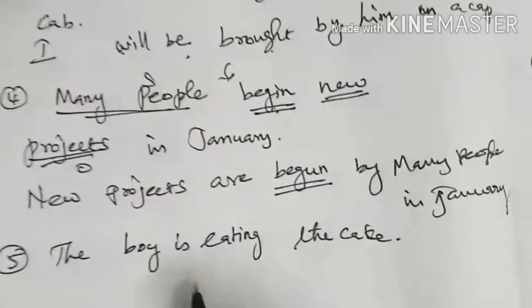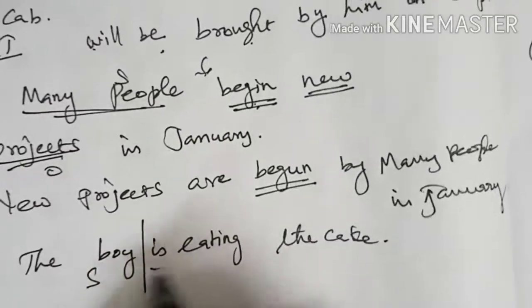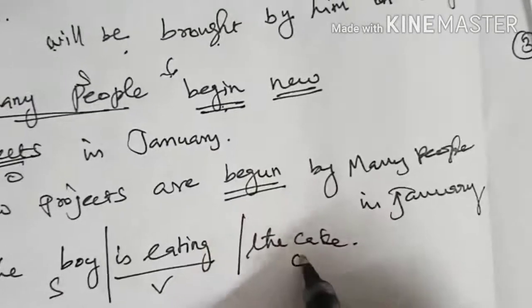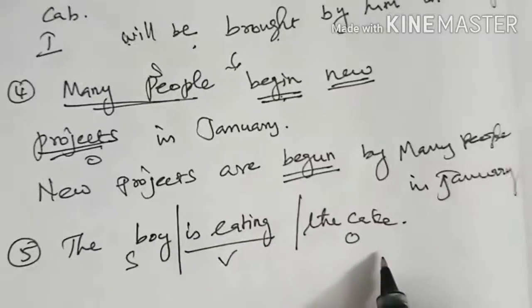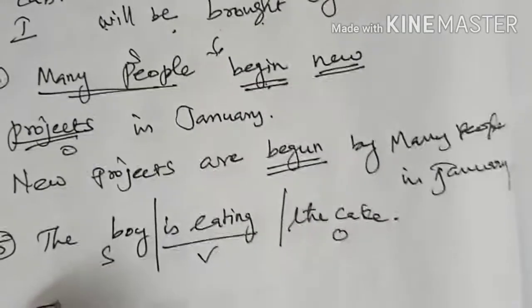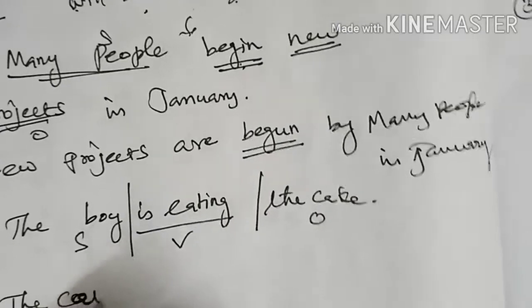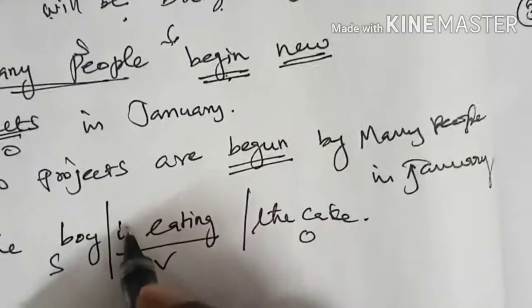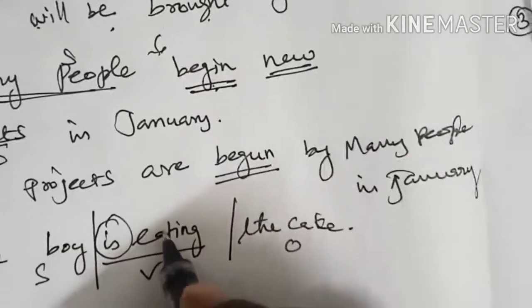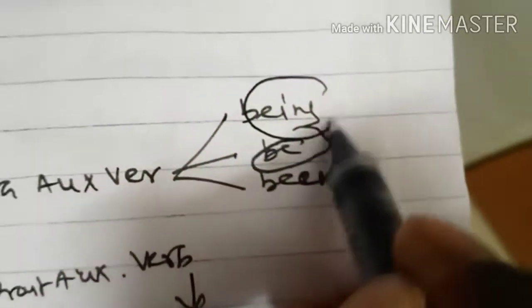So what is the next one? The boy is the subject. Is eating is the verb. The cake is the object. So the object comes to the place of subject. So the cake. Here is the auxiliary verb or supporting verb. Eating is the continuous tense. In the previous video I told that for continuous tense we have to use being.